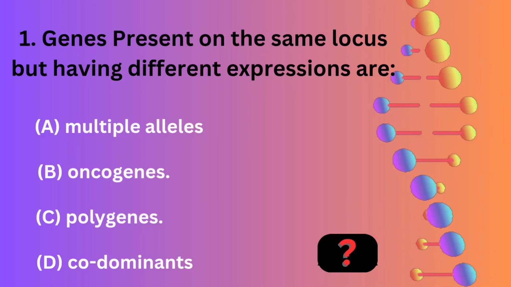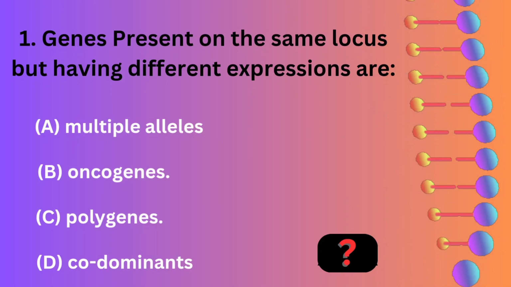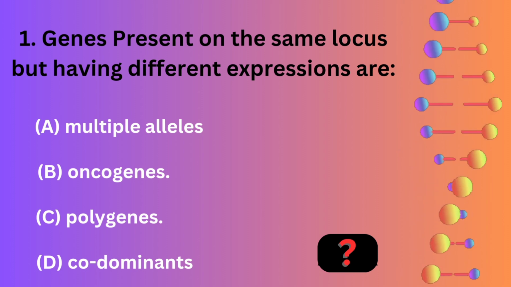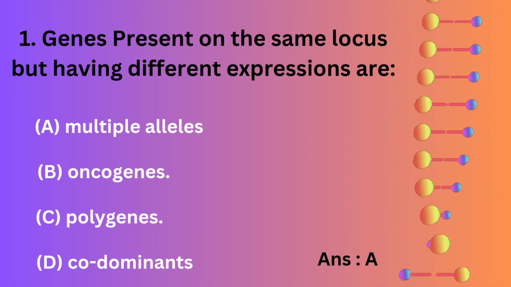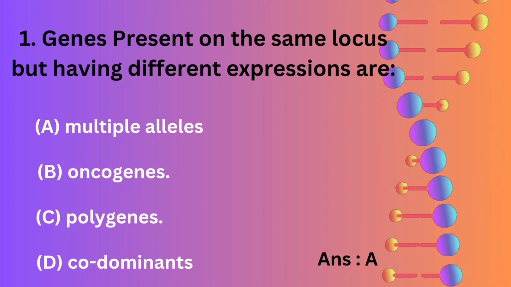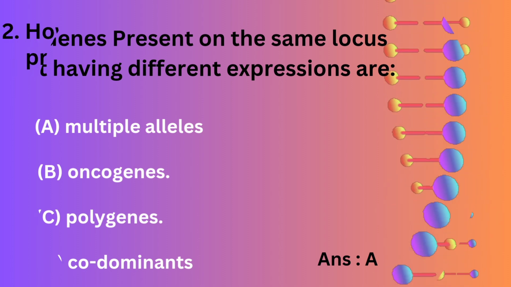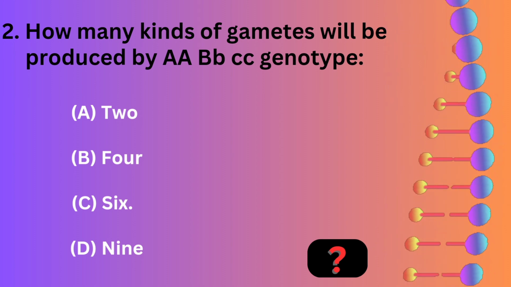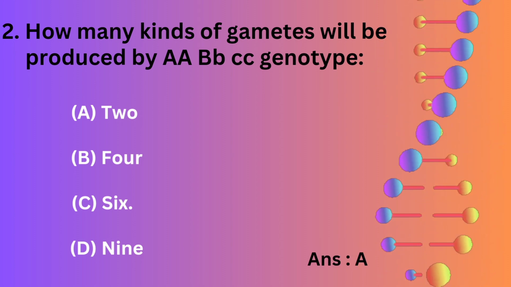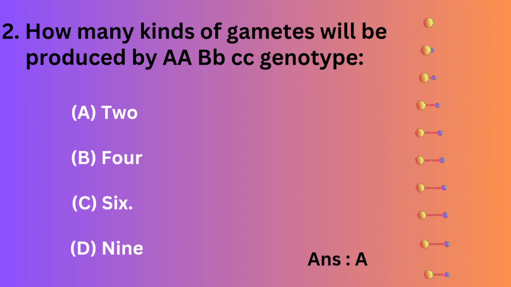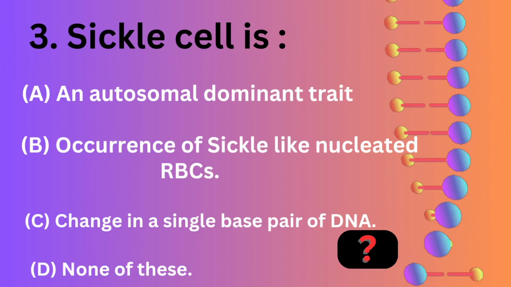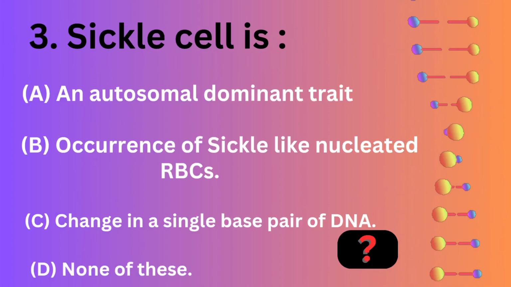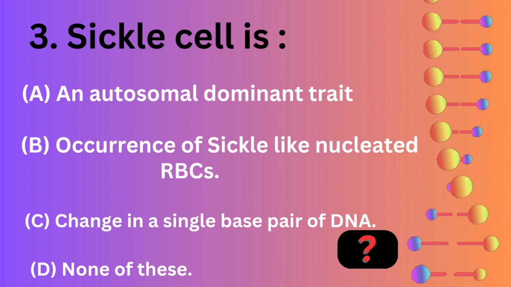Genes present on the same locus but having different expressions are: multiple alleles, oncogenes, polygenes, codominants. How many kinds of gametes will be produced by AA, BB, CC genotype? 2, 4, 6, 9. Sickle cell is an autosomal dominant trait.